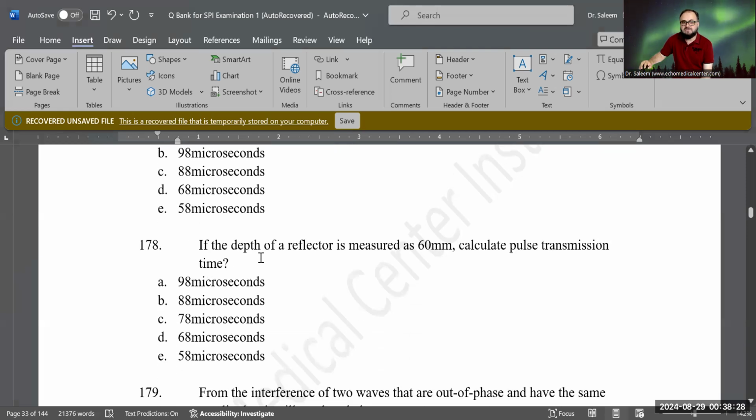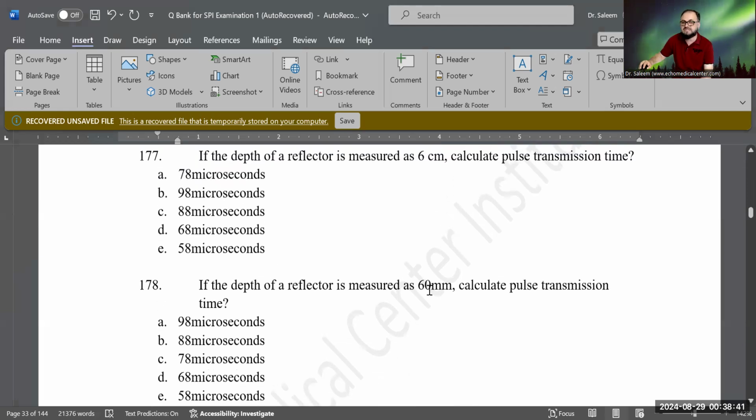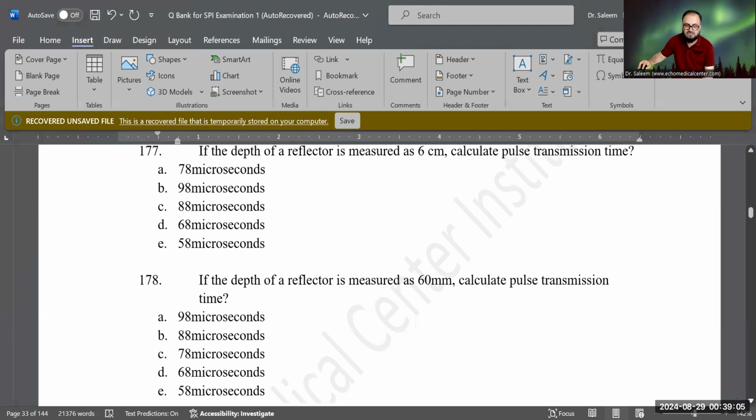It says, if the depth of a reflector is measured as 60 millimeters, calculate the transmission time. So exactly the same question as the one above. These two questions are exactly copy-paste of each other. The only difference is here it is 6 centimeters and here it says 60 millimeters. So 6 centimeters and 60 millimeters are exactly the same thing. One is in millimeters, the other is in centimeters. Same answer we will have. C, 78 microseconds. Here the answer was also correct. Same, no difference at all. It's just the units are different.